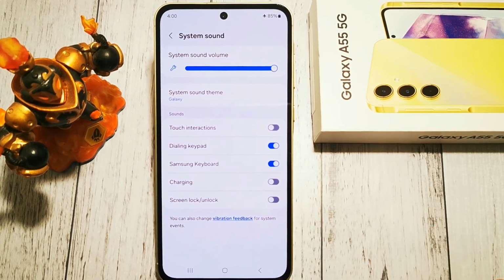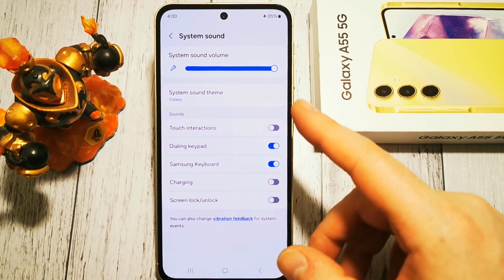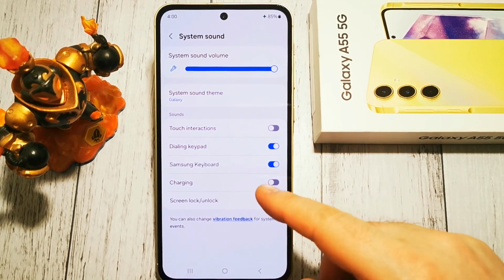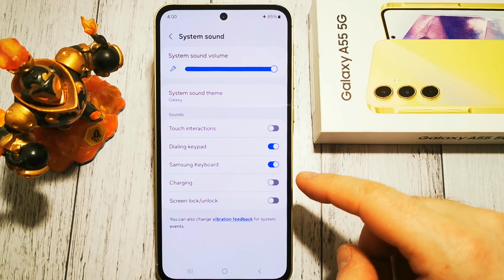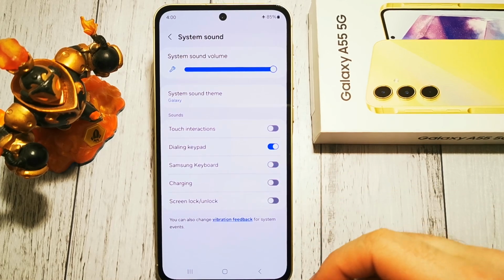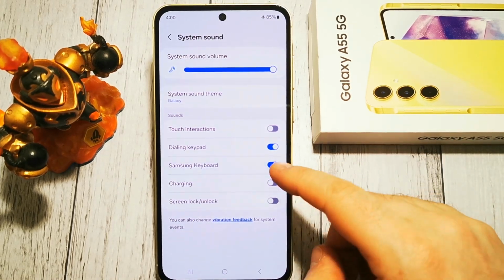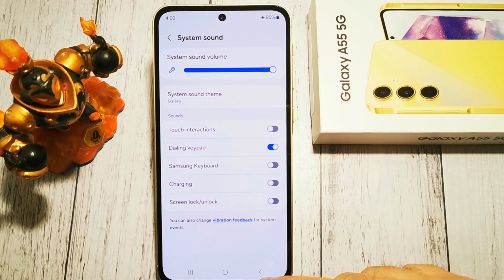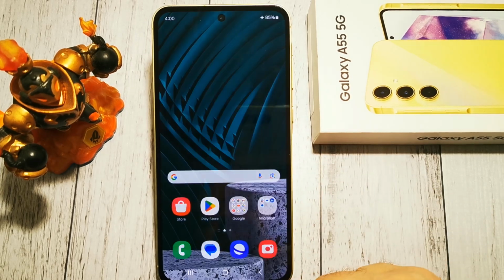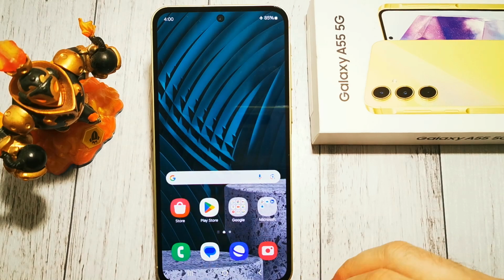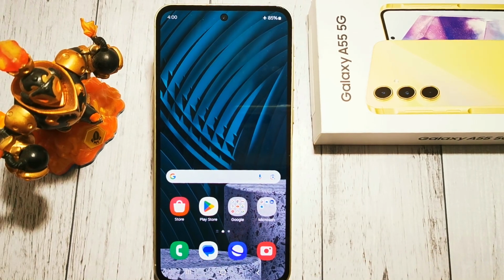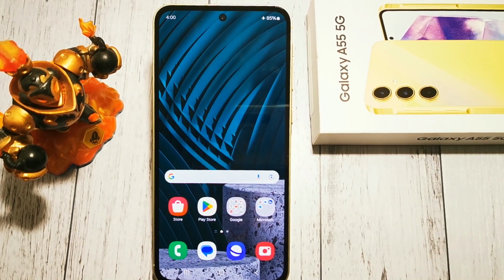And here we have our options. So as you can see, we have a few of them turned off. We are interested in turning off Samsung keyboard sounds. So it's basically a checkbox. It's a little bit hidden in system sounds. No need to save. We can safely close all the menus, and that's it.